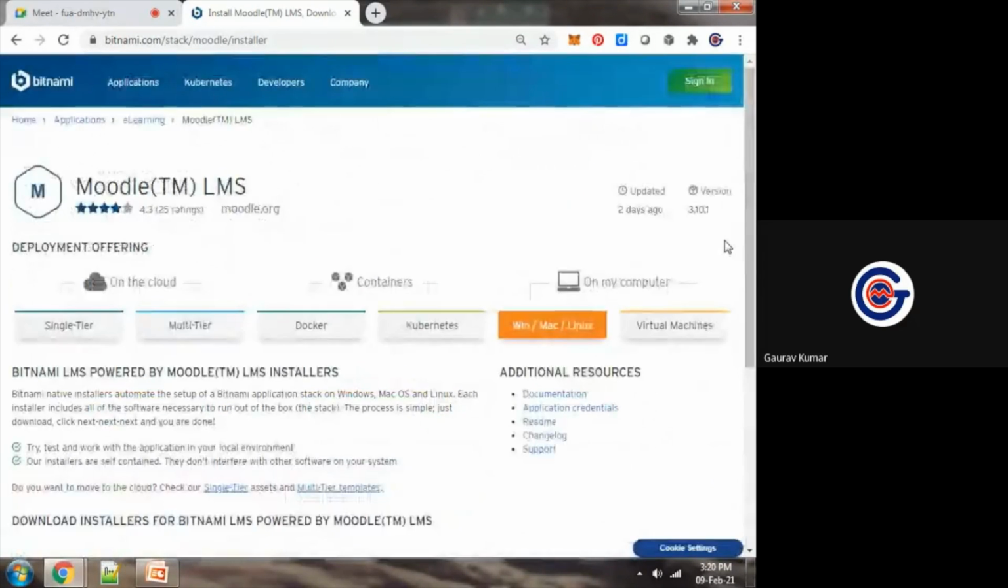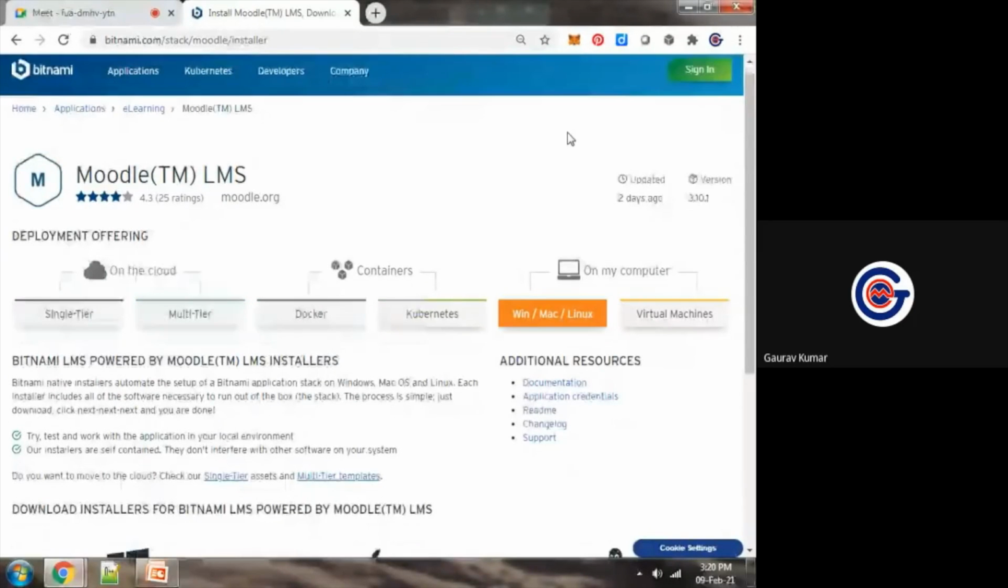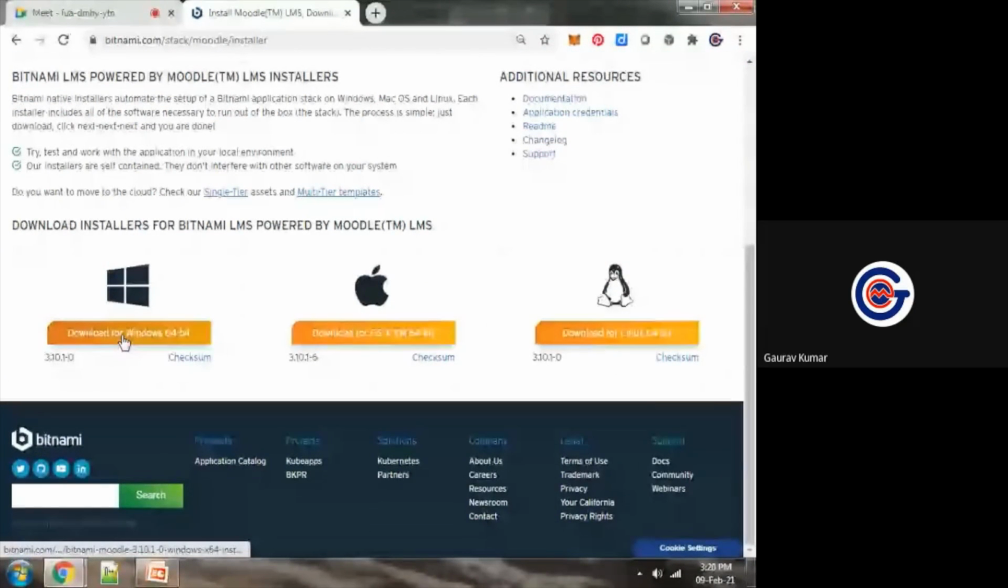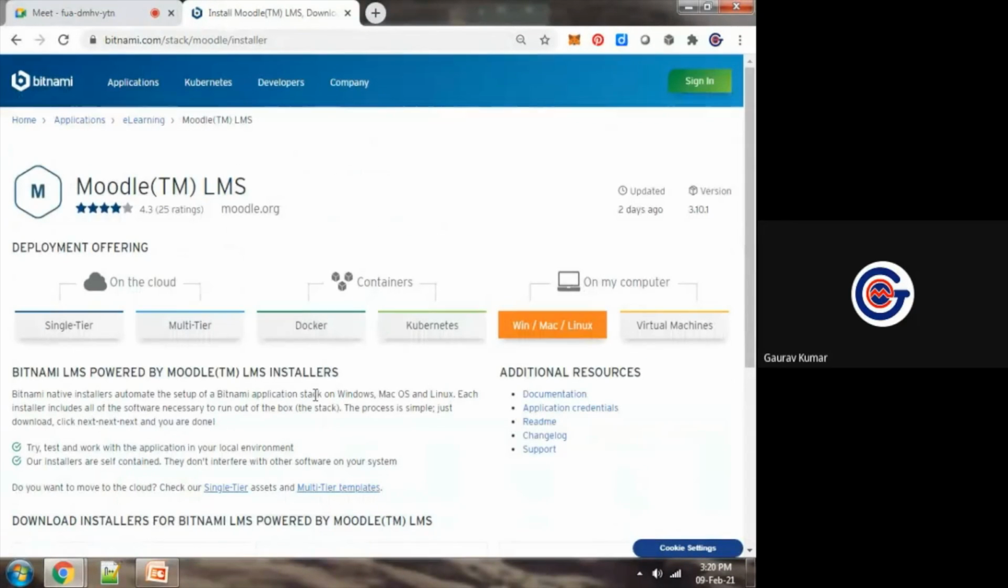What is Bitnami? Bitnami provides you the bundle of software, bundle of all dependencies. Okay, and on a direct installation wizard, simply download this file. Suppose you are working on Windows 64-bit, download it, and it will give you one installation wizard. So many next, next, next, and finish. This software will be installed.